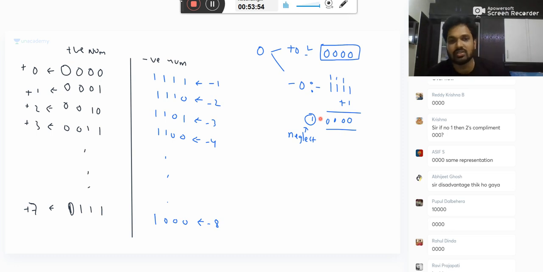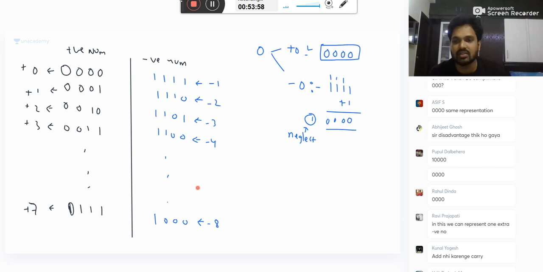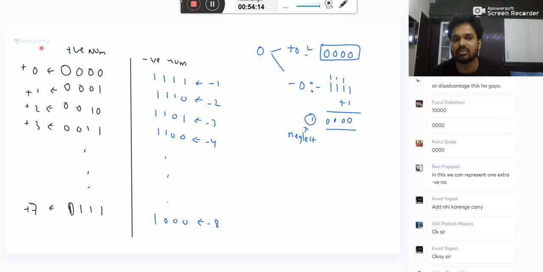Because 0 is represented only once, your range is extended, previously up to minus 7, now up to minus 8. Here carry will not be added. I will prove it. Just wait for some time. It is not like previous case. Don't take this carry and add it here. Here neglect the carries. So all disadvantages vanish here. That is the reason we use this in your computer.